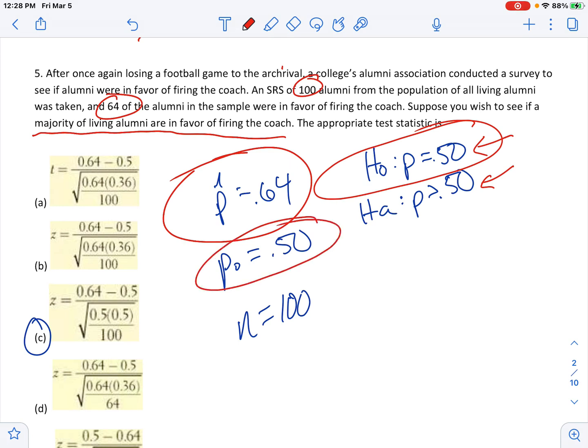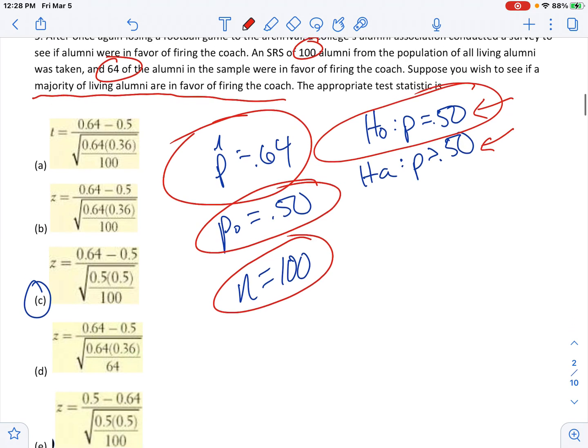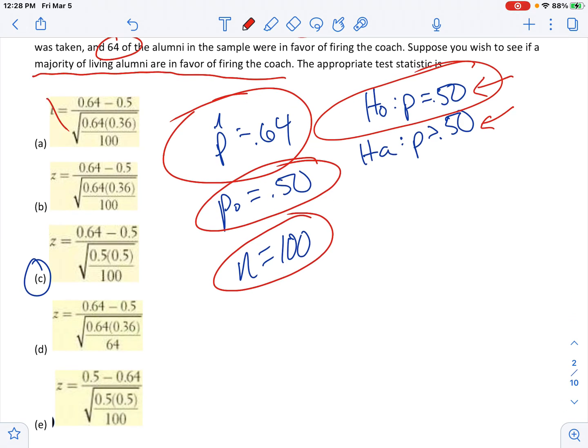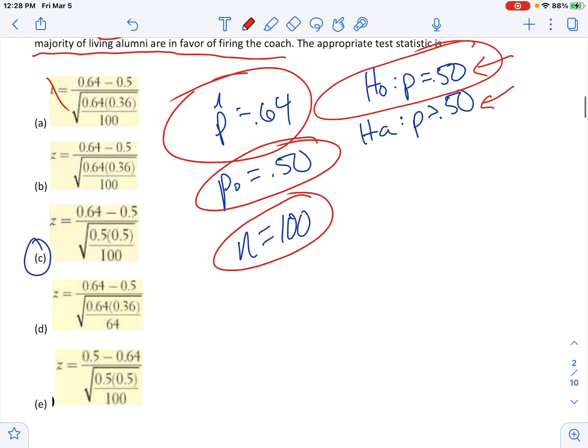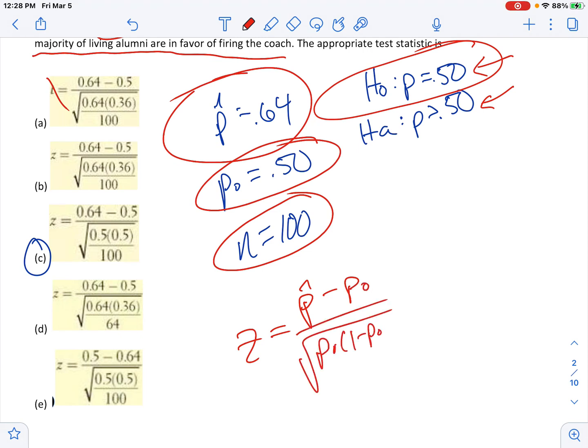So the null is 50%, you have a sample size of 100, and basically it's a proportions question, so t is out of there. You need to know the equation. To find z, it is always the p hat minus the p of the null over the square root of p of the null, 1 minus p of the null over n. The only answer that makes sense there is C.